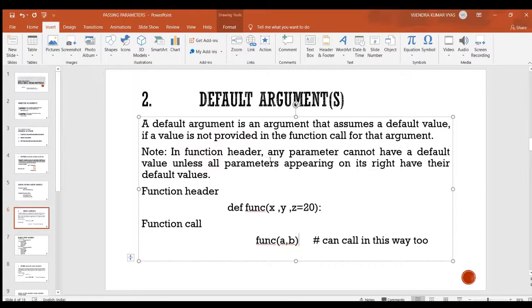Any parameter cannot have a default value unless all parameters appearing on its right have their default values.